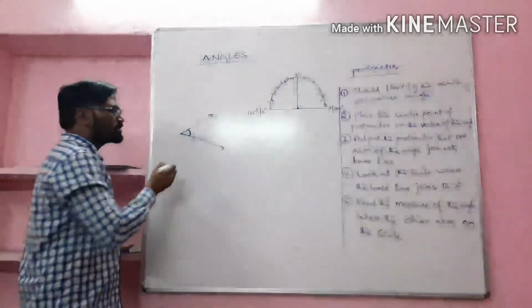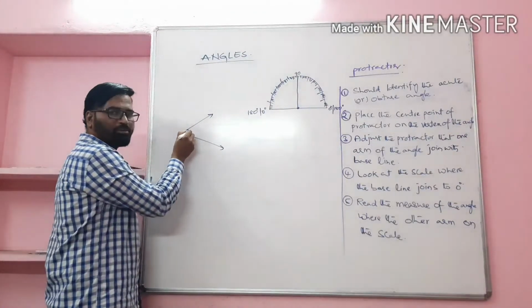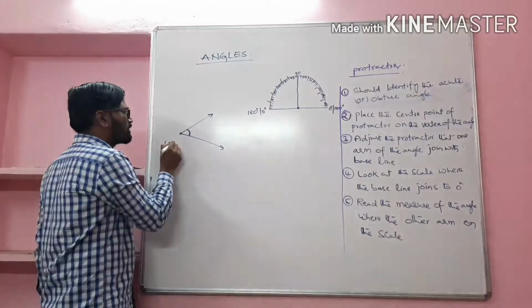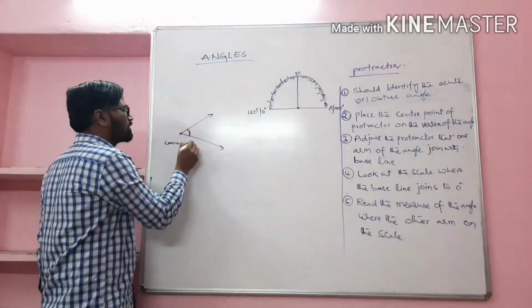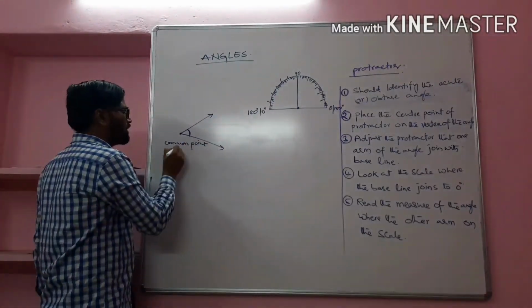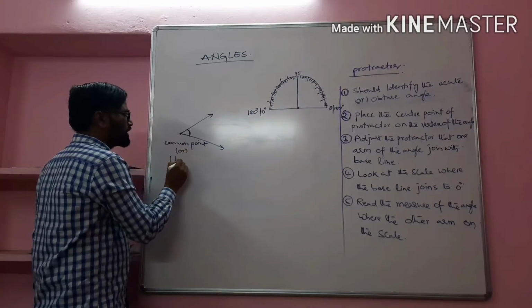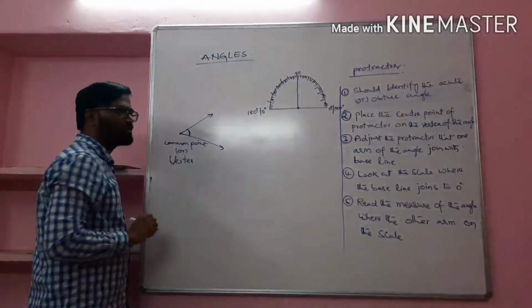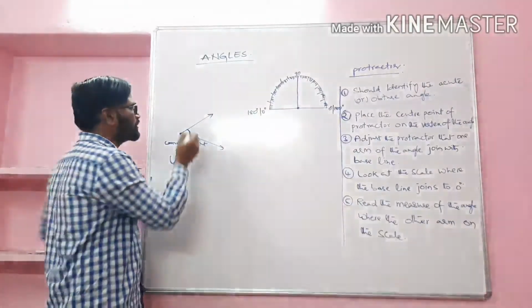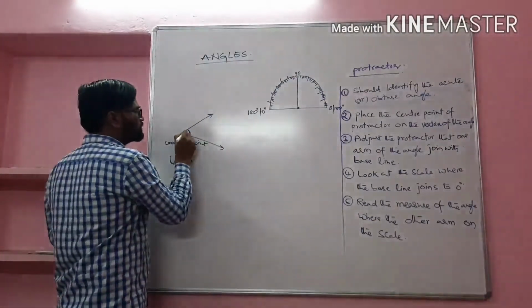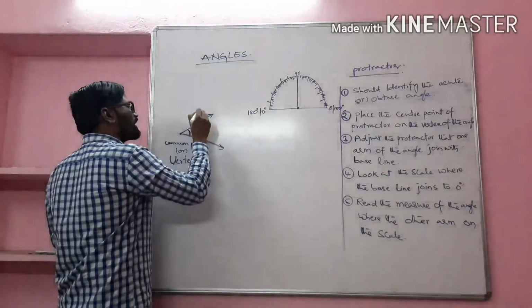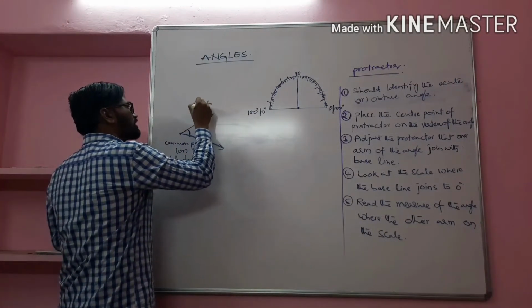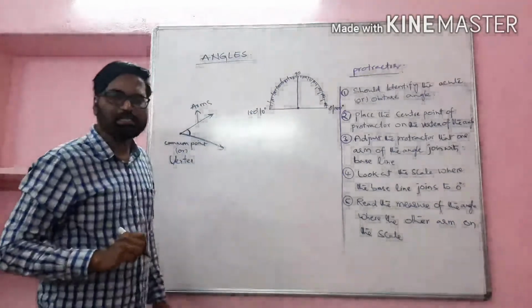Right? So here an angle can be formed. This is called the common point or vertex. And what are these two? They can be called arms.